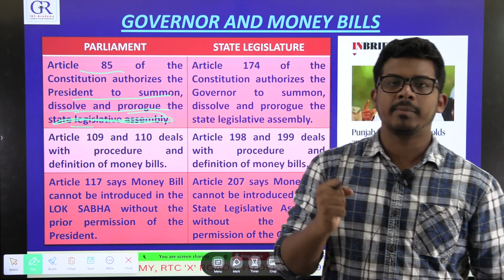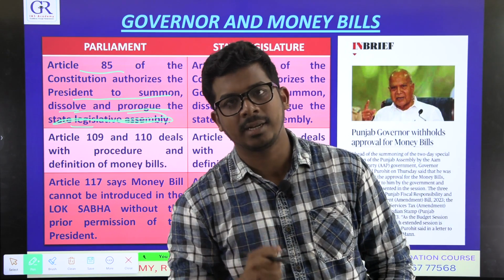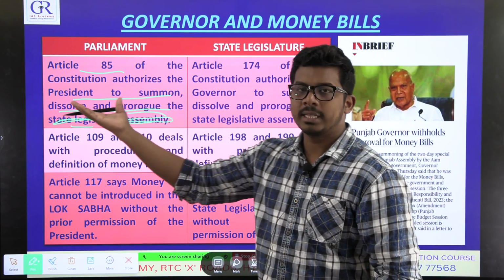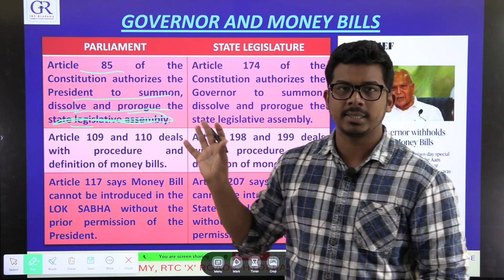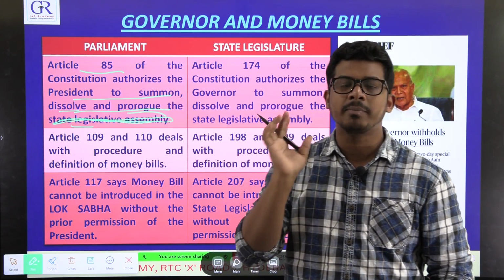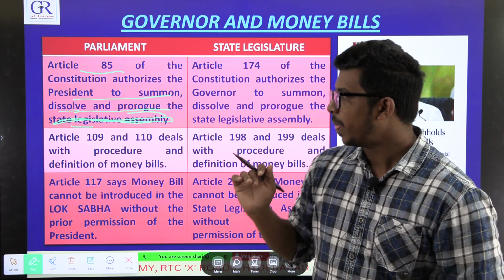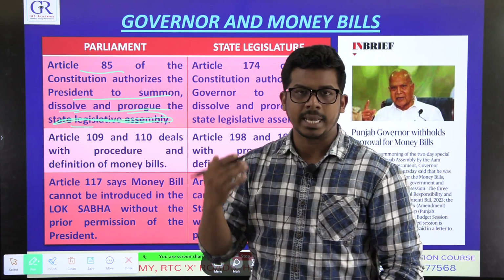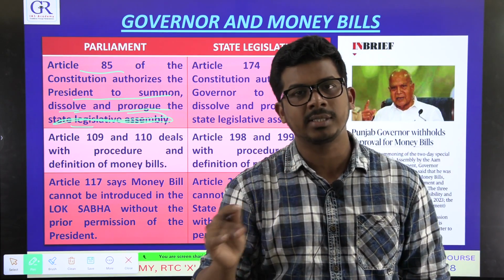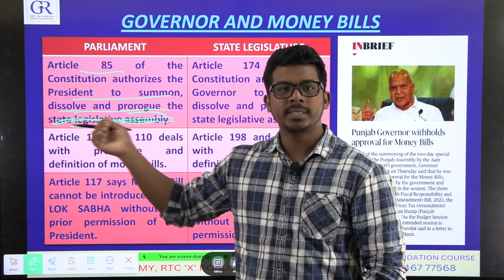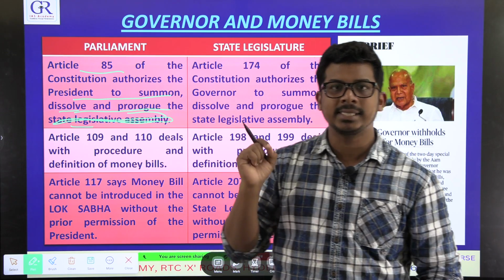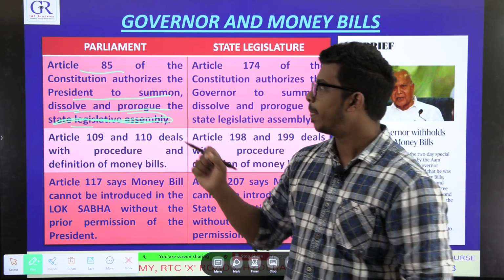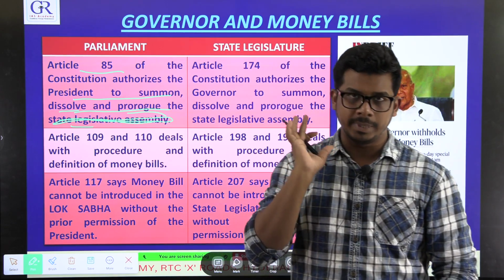Council of ministers headed by the prime minister is the actual head. Power is in the hands of the prime minister. We are just making the president the face of it. The president does not have any real power unless given by the constitution. So in Article 85, when it says president, it naturally means council of ministers, because it is not explicitly saying the president has discretionary power. Unless it says the president has discretionary power, usually it refers to the council of ministers.